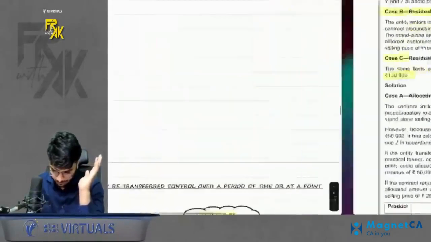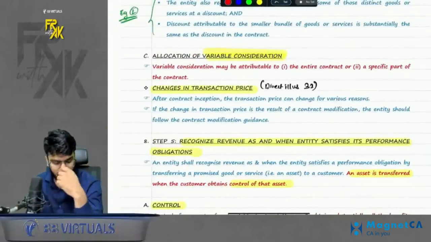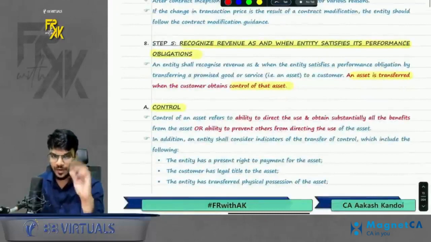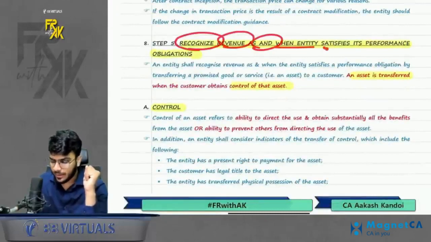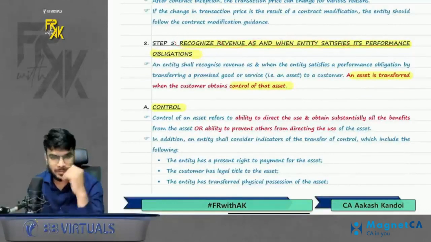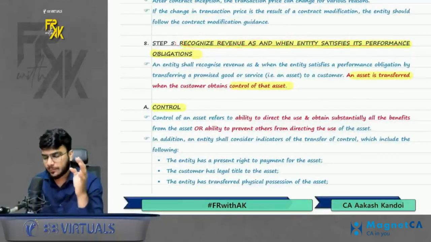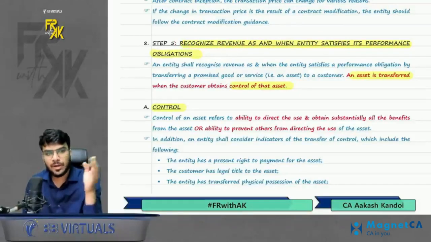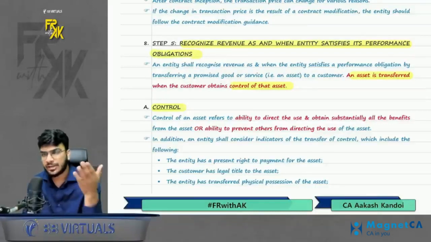Perfect. Chalo. So this was your step number 4. Now we move on towards step number 5, that is recognize revenue as and when entity satisfies its performance obligations. So when should the company book the revenue? You can book revenue in 2 ways. Either you can book the revenue over the period, or you can book the revenue one shot, that is on one single day. Either it can be first day, it can be last day.